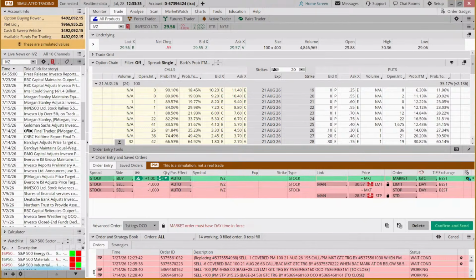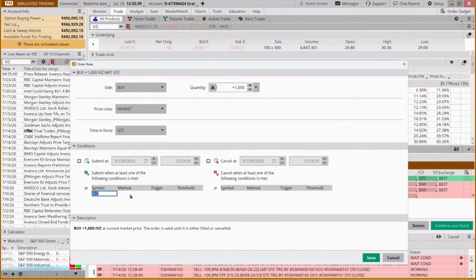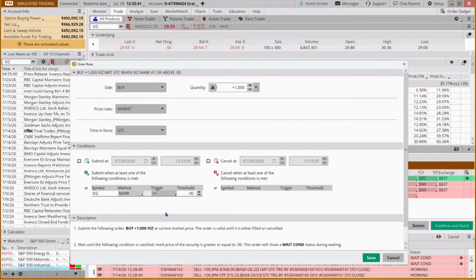We only want to place this trade if and only if Invesco goes at or above $30.36. And you might say, why wouldn't I want to buy it now when it's more affordable? Because we want a higher degree of confidence that this support level is holding and that it's going to go up.